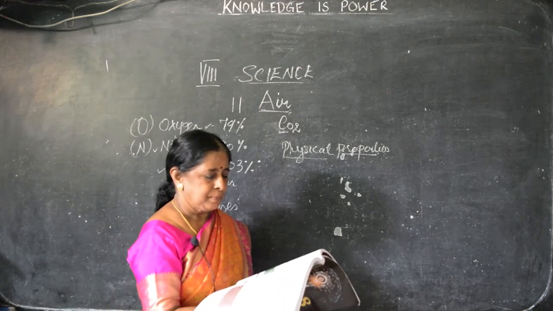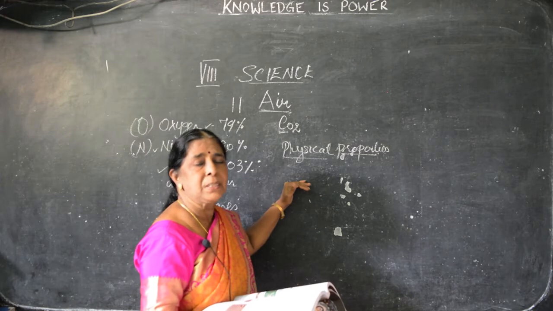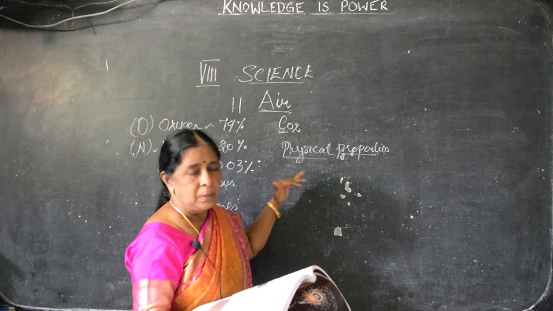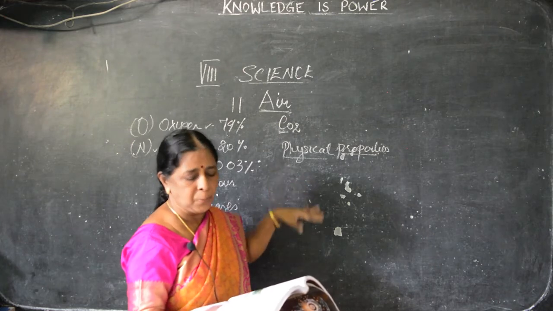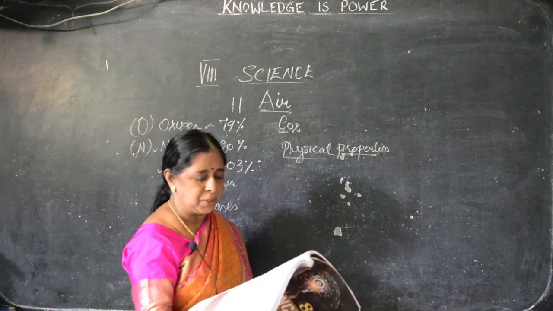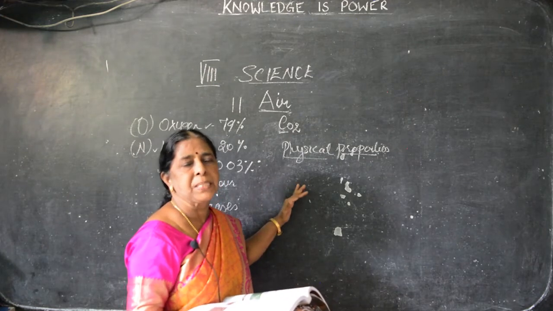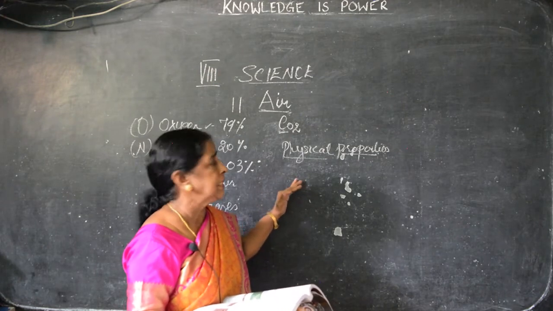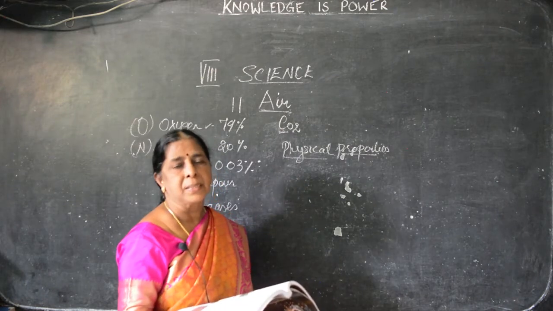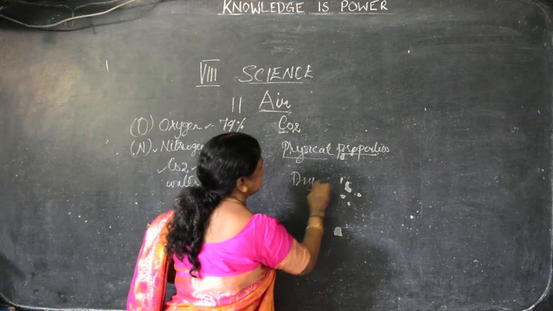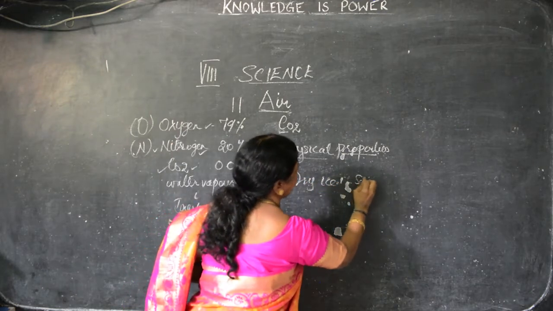It does not support combustion, the same as nitrogen, which neither supports combustion. It is soluble in water. It is easily liquefied under normal temperature and pressure. Dry ice is known as solid carbon dioxide. So dry ice is nothing else, it is solid carbon dioxide.